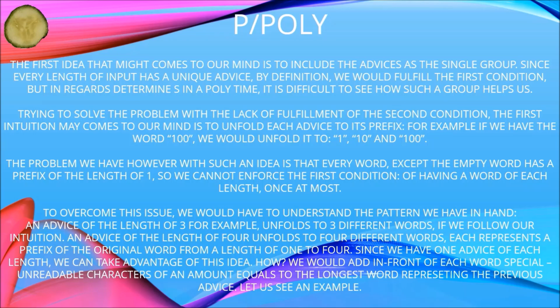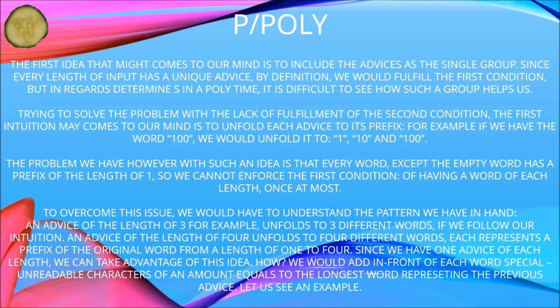Trying to solve the problem of the lack of fulfillment of the second condition, the first intuition that may come to our mind is to unfold each advice to its prefixes. For example, if we have the word 100, we would unfold it to 1, 10, and 100. The problem we have with such an idea, however, is that every word except the empty word has a prefix of length 1, so we cannot enforce the first condition of having a word of each length once at most.